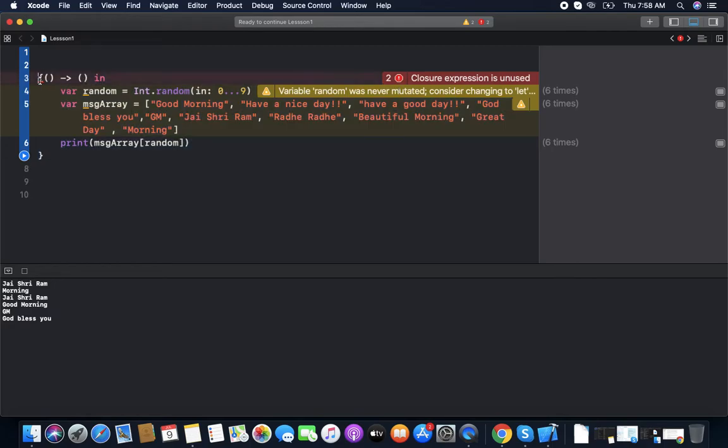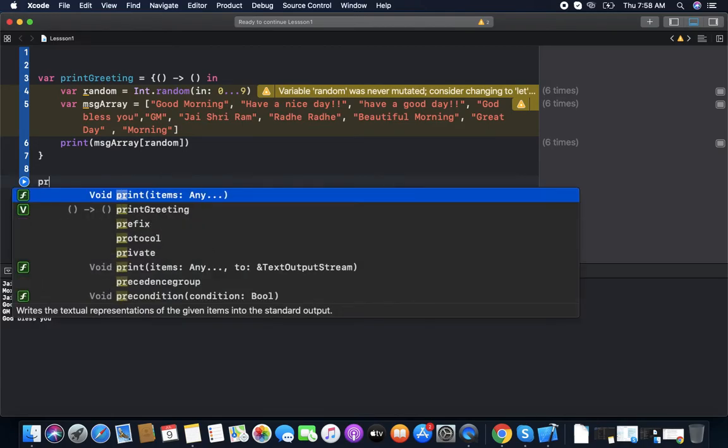Now how to use the closure? You can call it within a function, and you can pass it anywhere. In this case, we can store it as a variable. You can store a closure as a variable too. Now calling this, we are calling it like a print greeting.